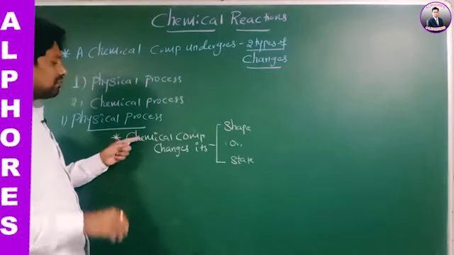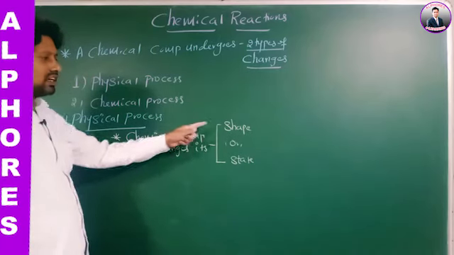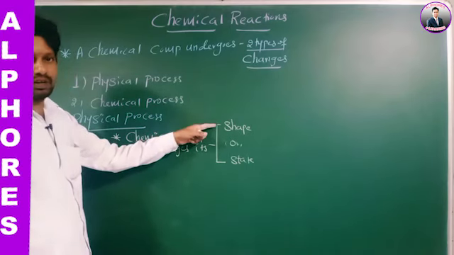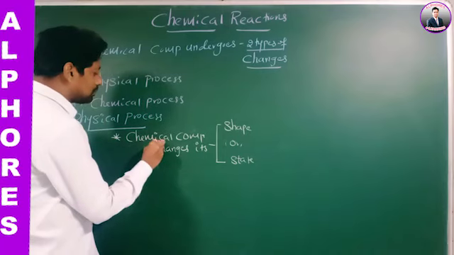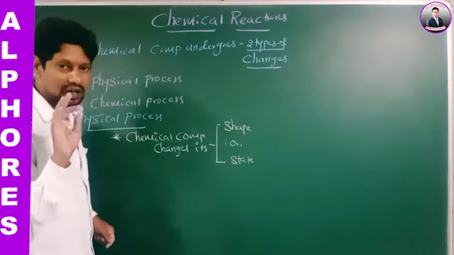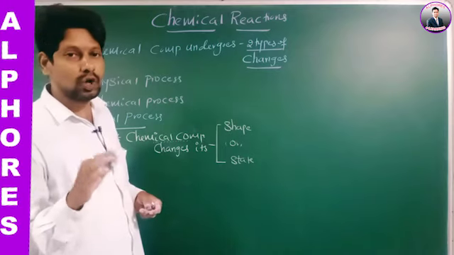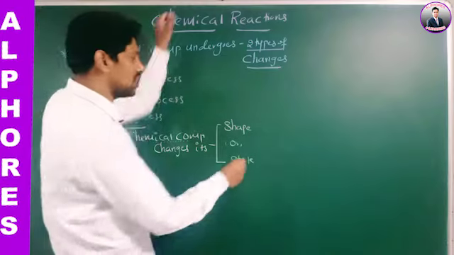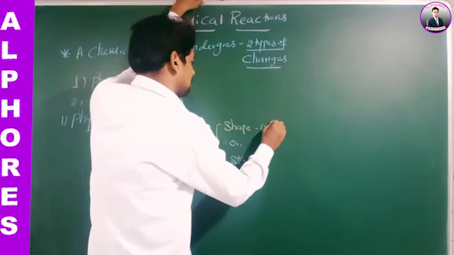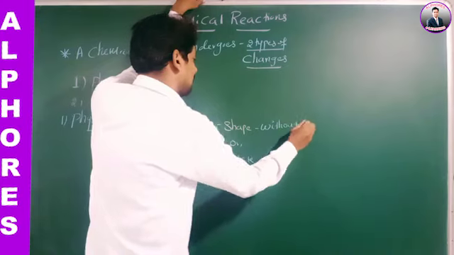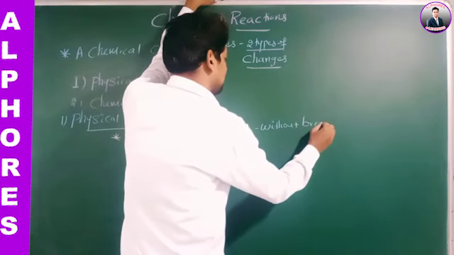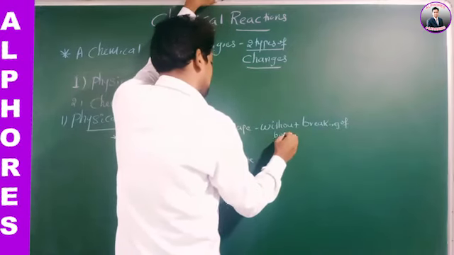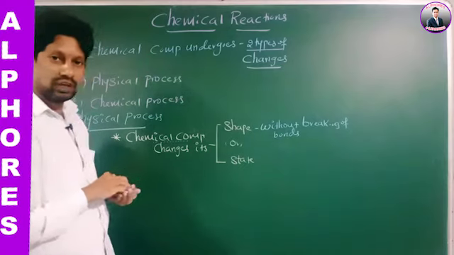When a chemical compound is changing its shape, the bonds already present in this chemical compound are not broken. Therefore, without breaking of bonds, there is a change in the shape of the chemical compound.